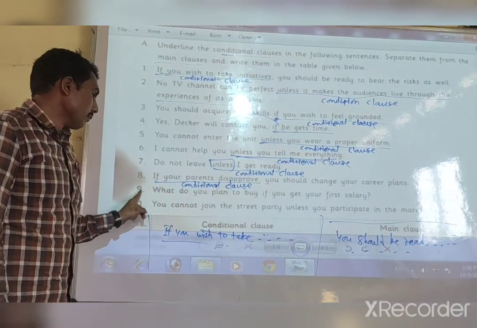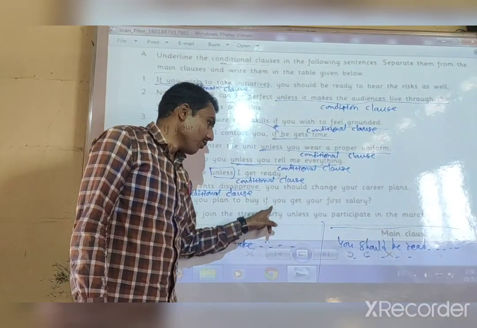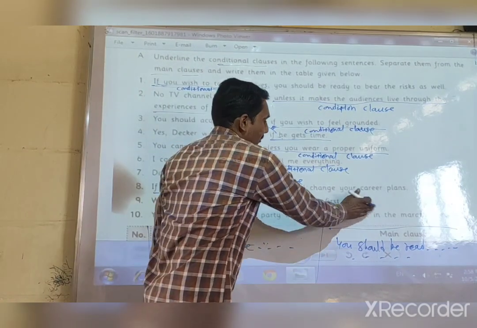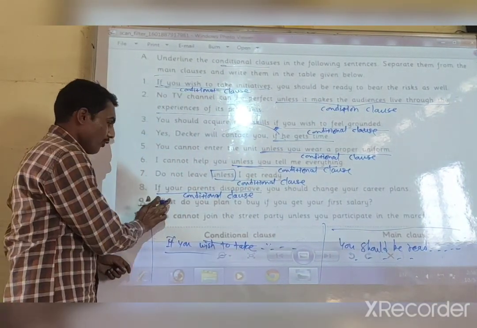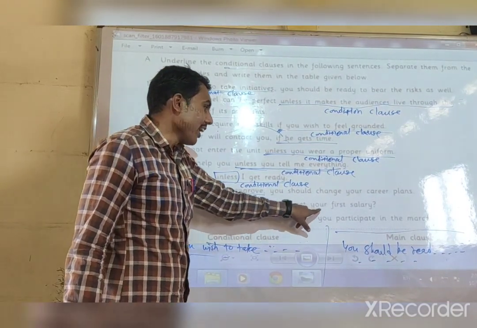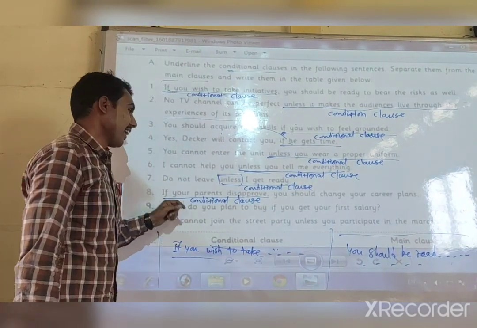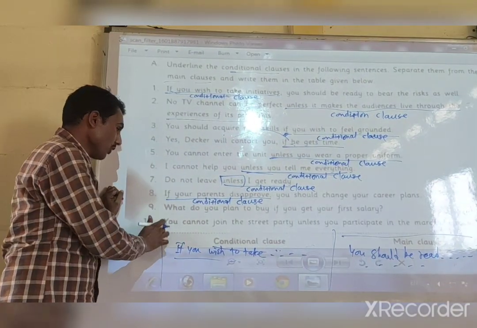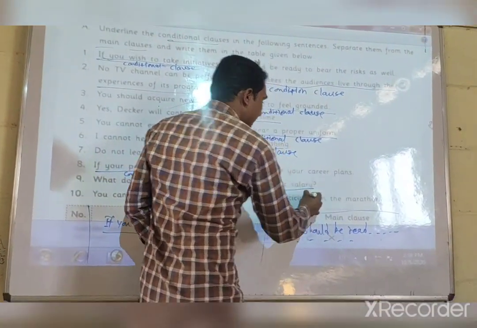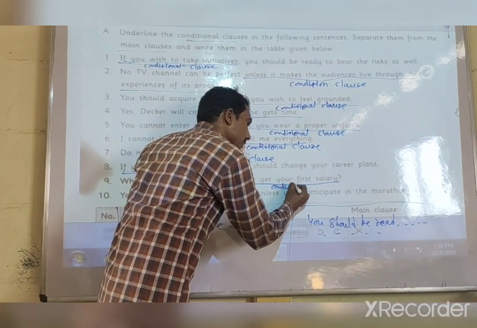Now the ninth one is: What do you plan to buy if you get your first salary? It is a very important question. Many times someone asks you, what do you plan to buy if you get your first salary? In this example, "if you get your first salary" is a condition.